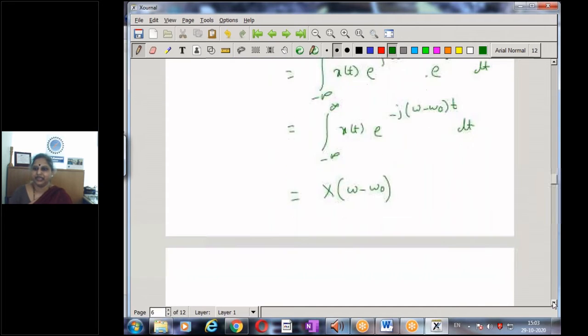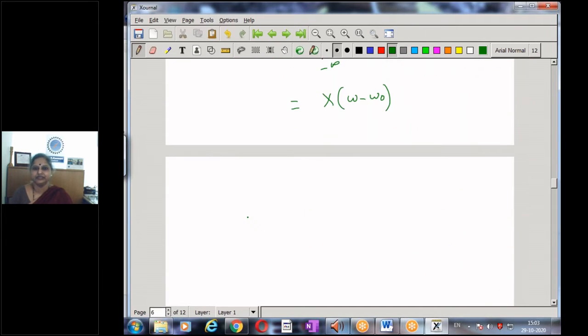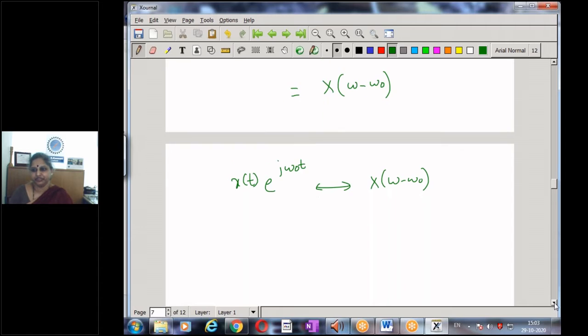And hence we have the important result, the frequency translation property or frequency shift property of the Fourier transform. It says that e power j omega naught t times x of t, when I multiply by a complex exponential in the time domain, results in a frequency shift. So that is why multiplication in the time domain is equivalent to a shift in the frequency.